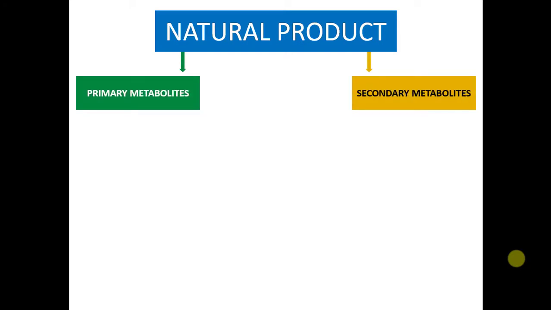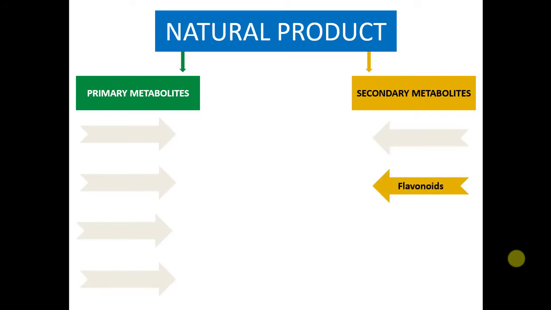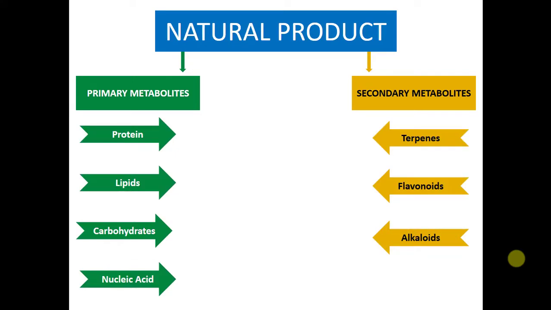In the very first lecture of this series, we will discuss the introduction of natural products and their basic functions: primary metabolites and secondary metabolites. These are the examples of primary metabolites, and these are the examples of secondary metabolites. In this video lecture, we will specifically discuss terpenes and terpenoids.